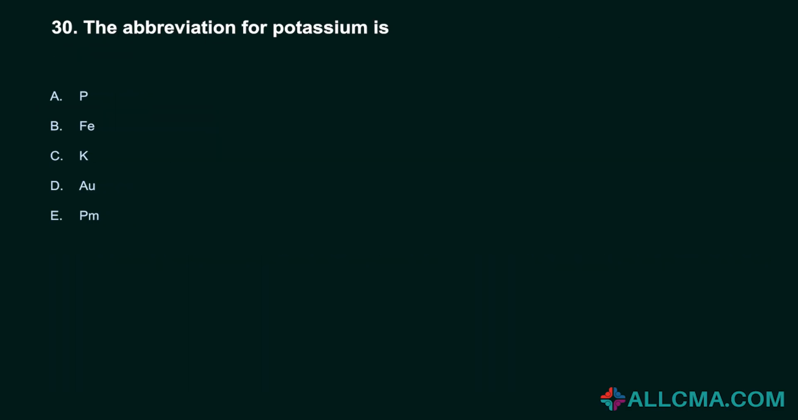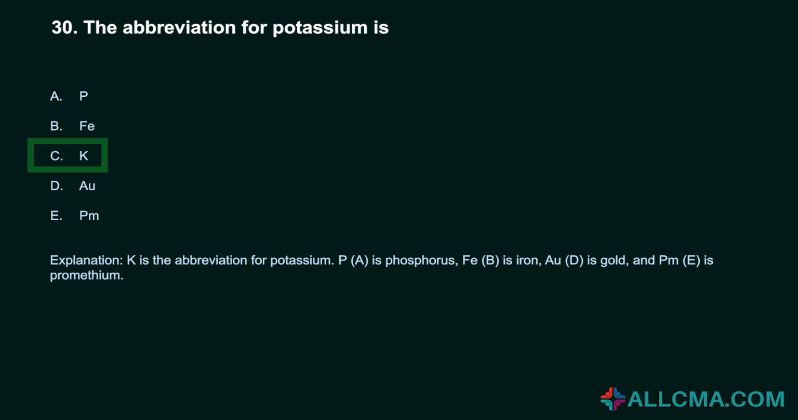30. The abbreviation for potassium is: A. P. B. Fe. C. K. D. O. E. PM. Correct answer, C. K. K is the abbreviation for potassium.